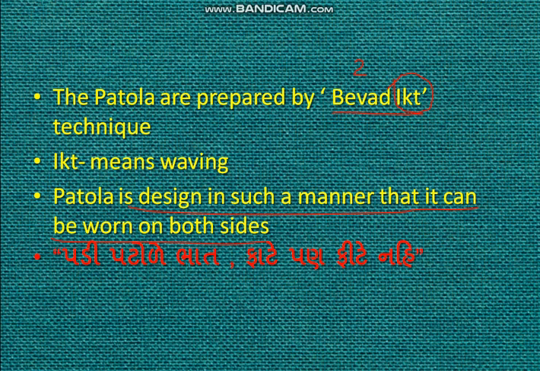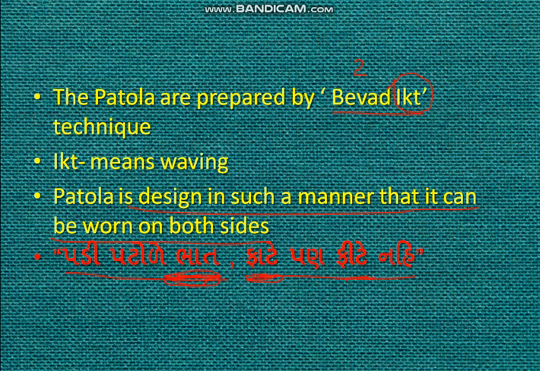What does it say? Bhat here means pattern. The pattern which is made on patola, ફાટે પણ ફીટે નહીં. ફાટે means the cloth will tear off due to intensive use, but the pattern will never fade off.